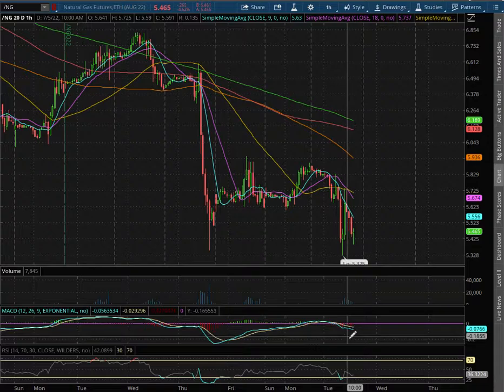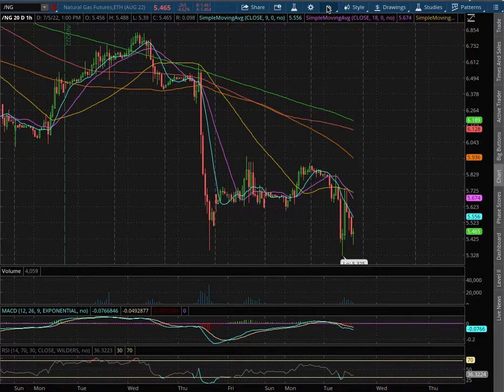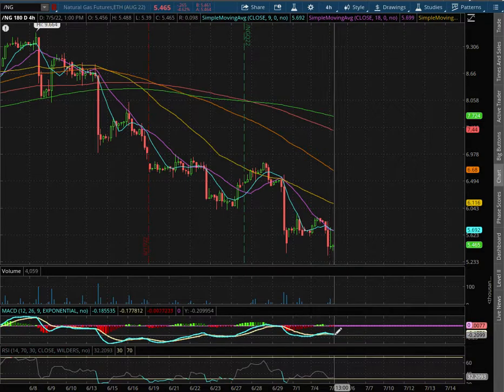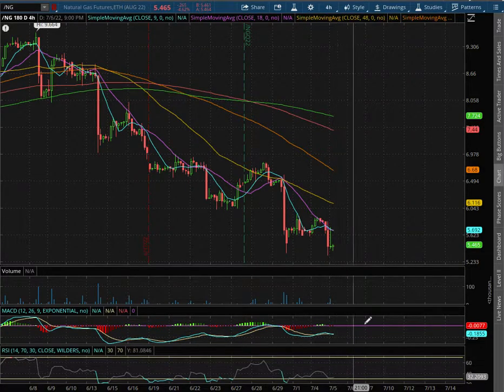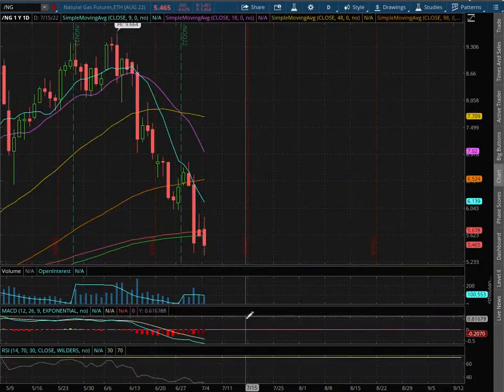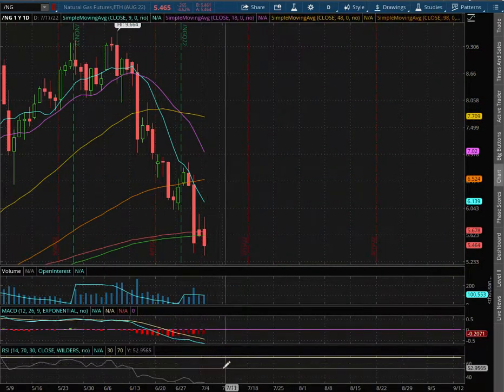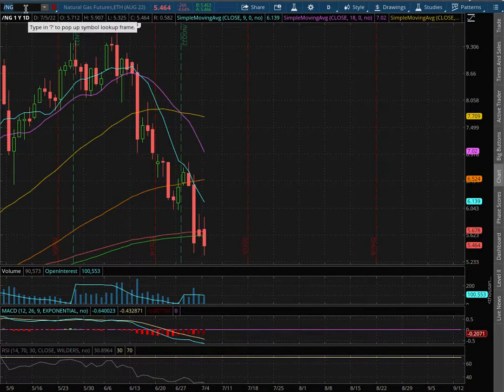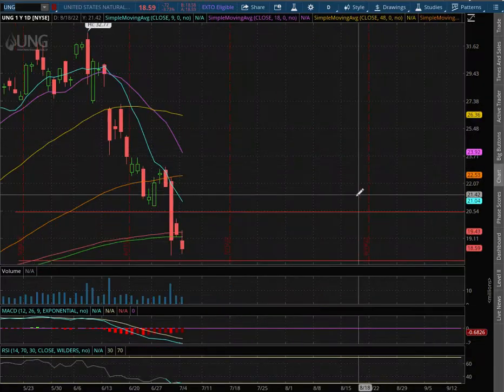We remain in negative MACD, but approaching oversold levels with the RSI. With the 4-hour chart, we remain in negative MACD and seeing signs of a divergence. We're slightly off of oversold condition with the RSI. And as we extend that further to the daily chart, we remain in negative MACD and approaching oversold condition with the RSI.